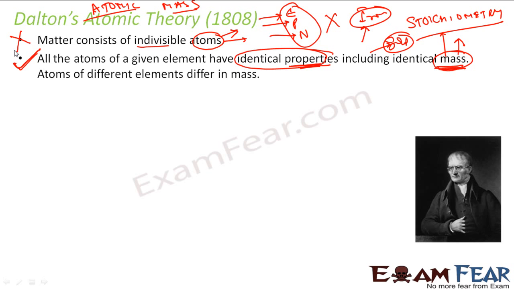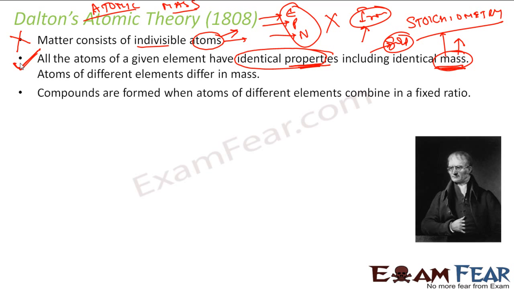I'll say this is incorrect today, because we'll see that scientists have found that atoms are divisible, but this is still correct: compounds are formed when atoms of two different elements combine in a fixed ratio. This is correct today also. For example, you take hydrogen and oxygen, you combine them in the ratio of two hydrogen to one oxygen, and you get water. So there's a compound that you get when atoms of two different elements combine in a fixed ratio.